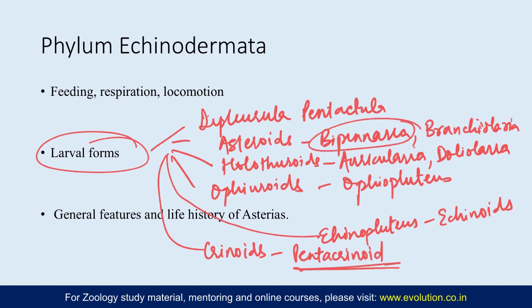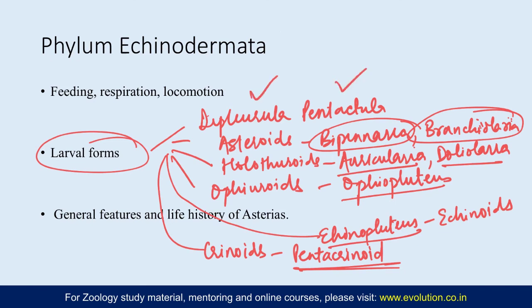So all these larvae, Bipinnaria, Brachiolaria, Auricularia, Doliolaria, Ophiopluteus, Echinopluteus, pentacrinoid, and the basic ones, Dipleurula and Pentactula, their affinities with other larval forms of the invertebrates, and their affinities with the Tornaria larva of Balanoglossus, which is a hemichordate, that is also important. So the significance part would include that they are able to move to a large distance and thus help in spreading. But what other evolutionary significance these larval forms have, that you also need to cover here.